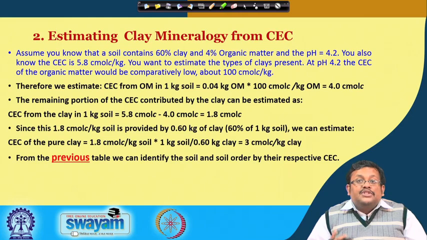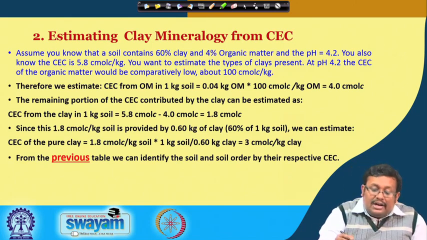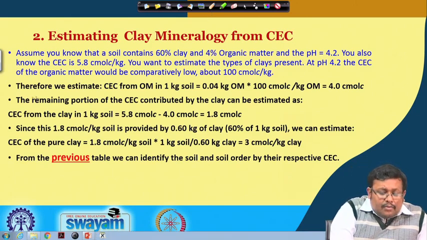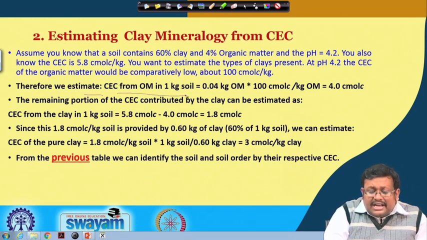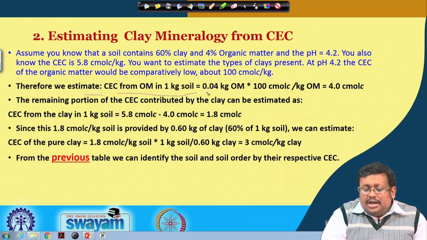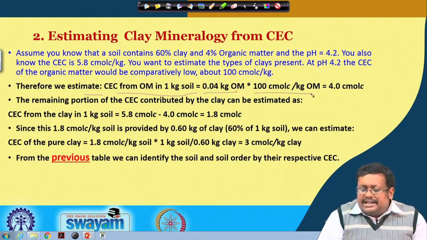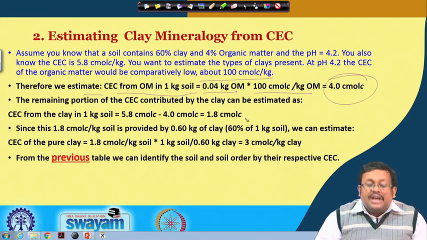At pH 4.2, the CEC of organic matter would be comparatively low, around 100 centimole charge per kg. So let us estimate the CEC from organic matter in 1 kg of soil. It will be 0.04 kg organic matter, that is 4%, multiplied by 100 centimole charge, so it will be 4 centimole charge.